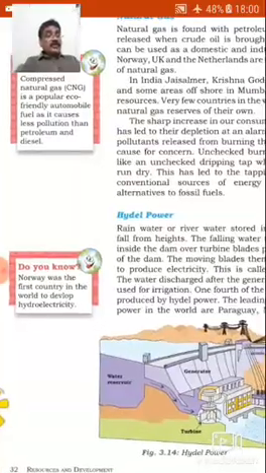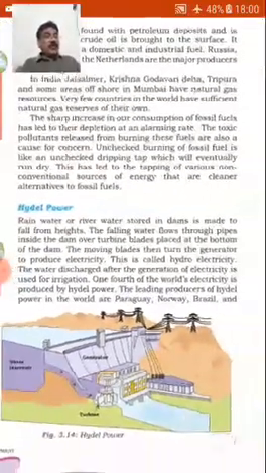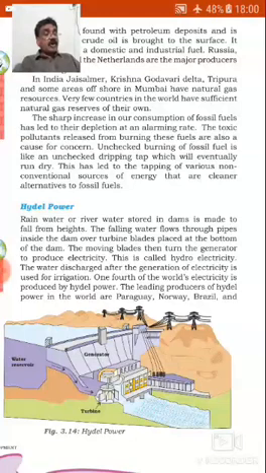Now we are going to see about hydropower. Rainwater or river water stored in dams is made to fall from heights. The falling water flows through pipes inside the dam over turbine blades placed at the bottom of the dam. The moving blades then turn the generator to produce electricity.